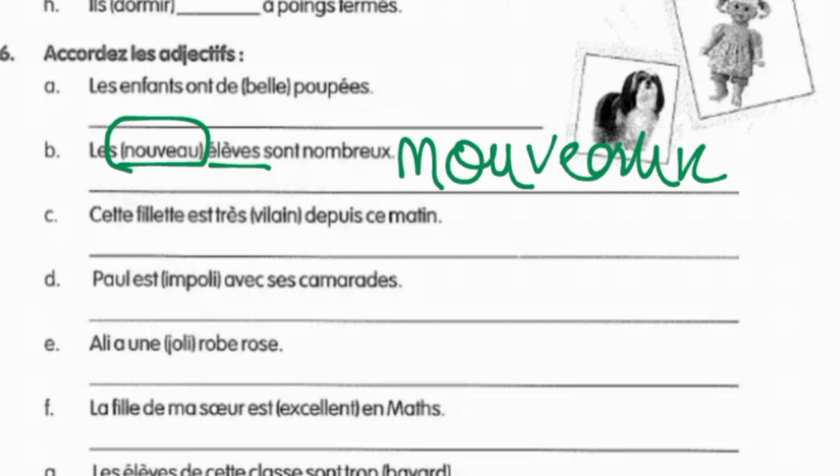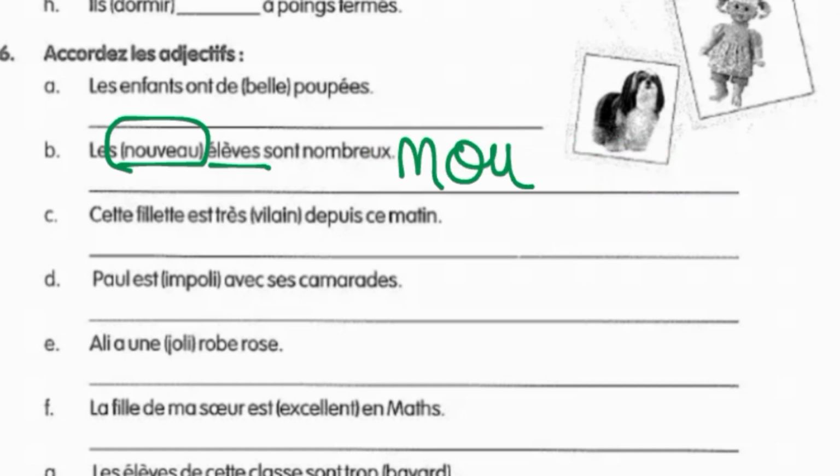So for nouveau, we have to make it plural as well. So nouveau would be N-O-U-V-E-A-U-X, not S. Whenever a noun or an adjective ends with A-U, in its plural form you have to take X rather than S. So that's why here the answer is nouveaux. So you have to rewrite the sentence by adding nouveaux to it.